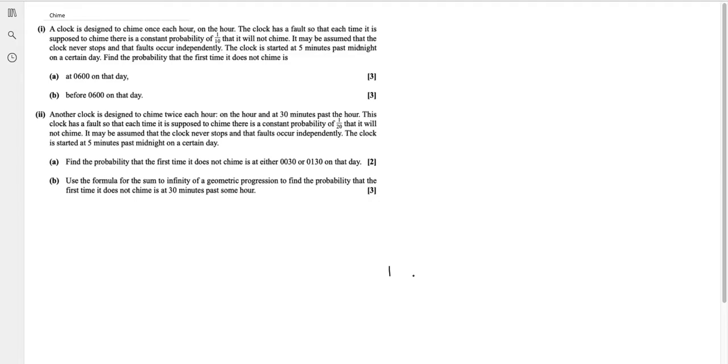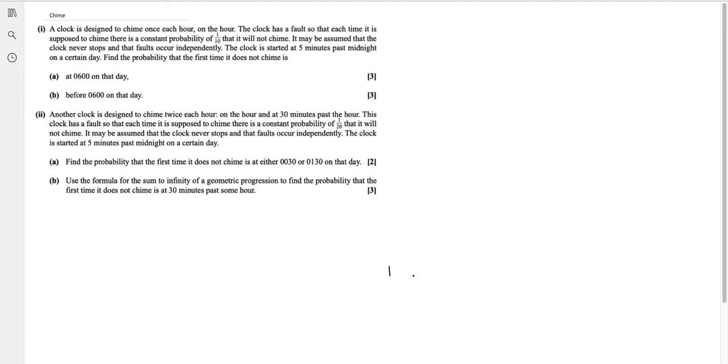Your clock is designed to chime once each hour on the hour. The clock has a fault so that each time it is supposed to chime, there's a constant probability of 1 over 10 that it will not chime. Okay, so 1 over 10 it will not chime. It may be assumed that the clock never stops and that faults occur independently.